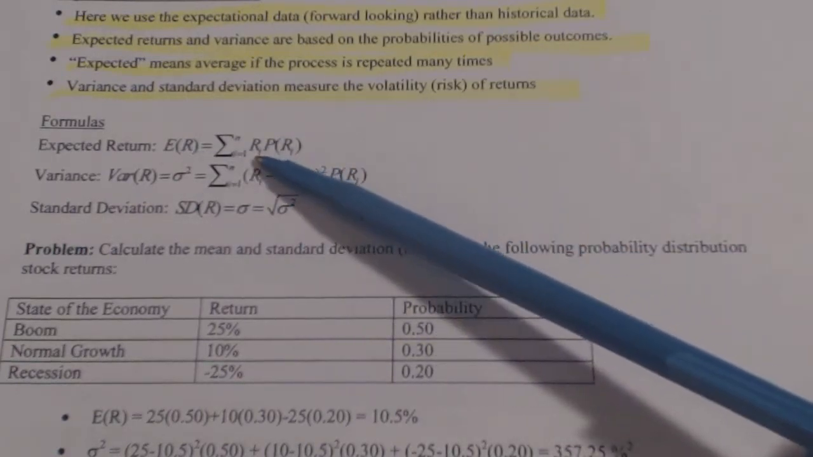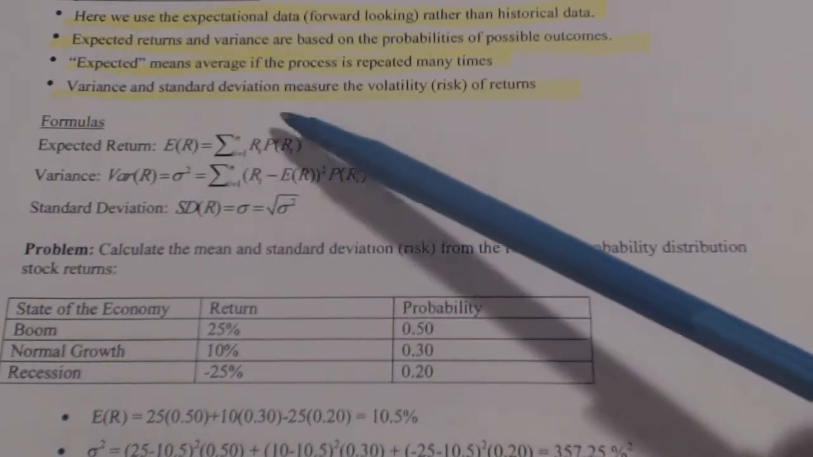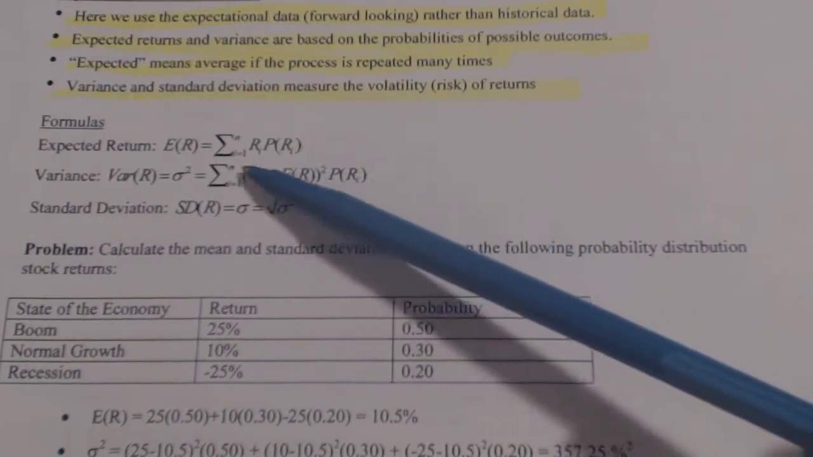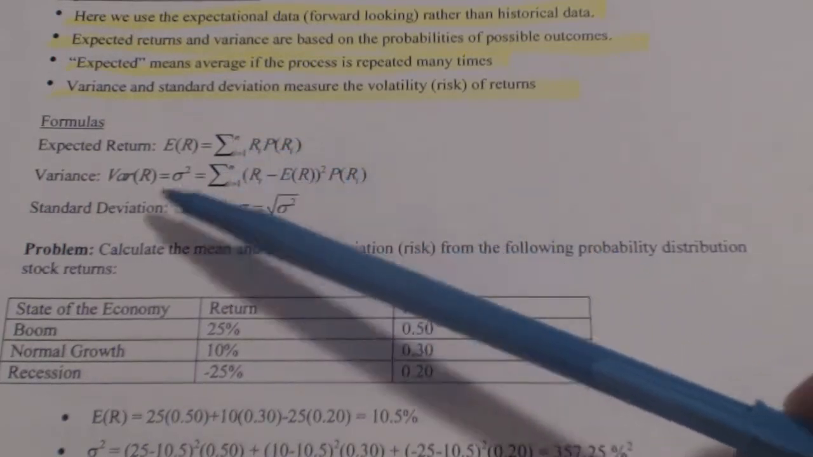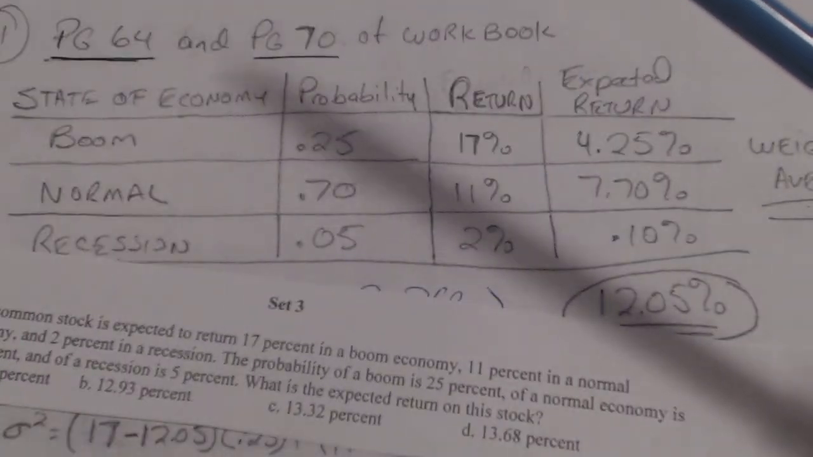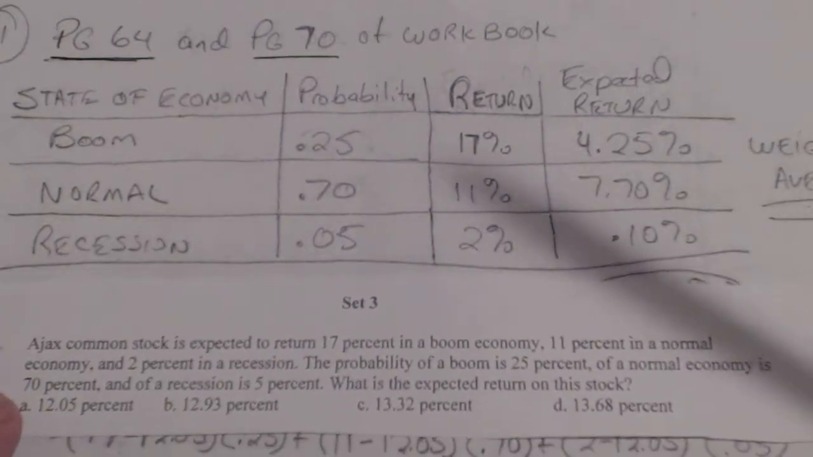The expected return equals the sum of the return for that stock times the probability for that stock. So however many different ones there are, returns times the probability, plus the returns times the probability, that equals the expected return for that individual stock when it's not weighted. In this case, it's only one stock, so it wouldn't be weighted anyway.